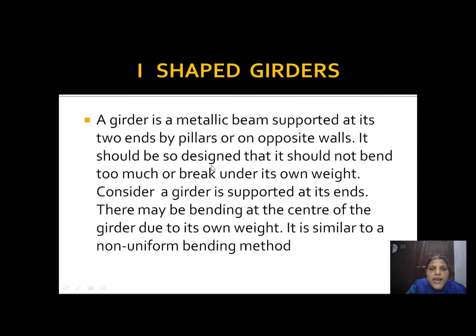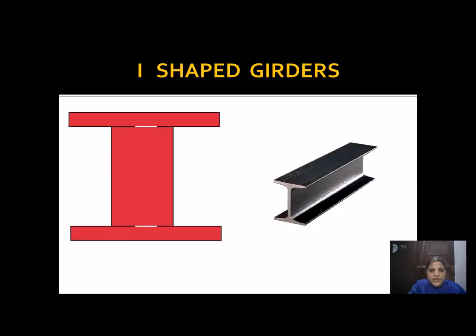The last one is I-shaped girder. What is a girder? A girder is a metallic beam supported at its two ends by pillars on opposite walls. It should be so designed that it should not bend too much or break under its own weight. Consider a girder is to be supported at its two ends. So a girder is a metallic beam actually supported at its two ends by the pillars. So we are going to study about I-shaped girders. We have seen them on the bridges.